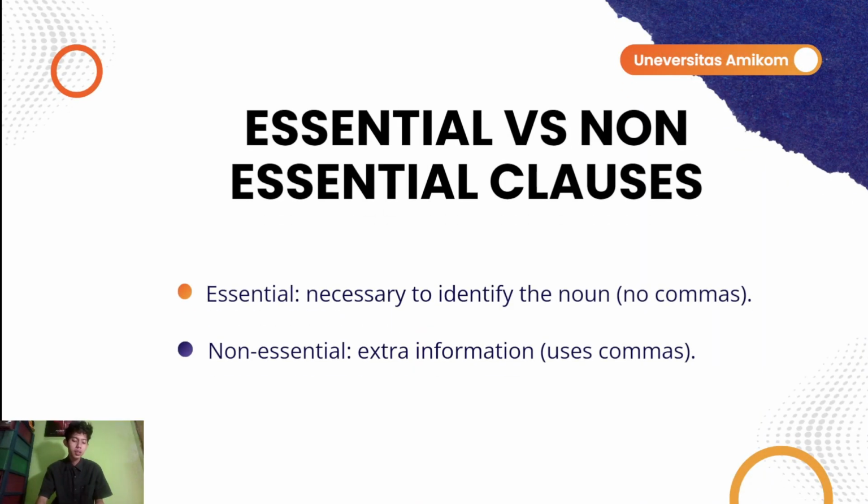Next, we look at the difference between essential and non-essential clauses. Essential clauses give information that is necessary to identify the noun, so they don't use commas. A non-essential clause provides extra information, meaning the noun is already clear even without it, so commas are required.